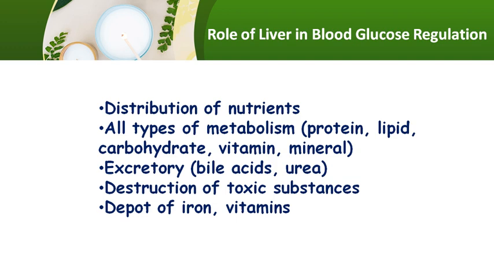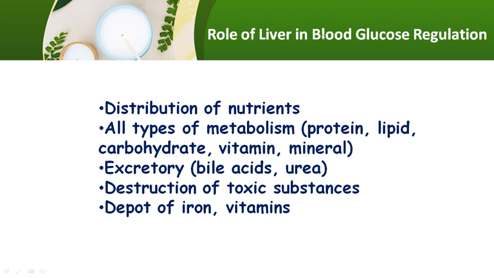Then the role of the liver in blood glucose regulation. The liver also plays a major role in regulating the blood glucose level, because most of the carbohydrate pathways like glycogenesis, glycogenolysis, gluconeogenesis and glycolysis take place inside the liver. Most of the metabolic pathways take place in the liver.